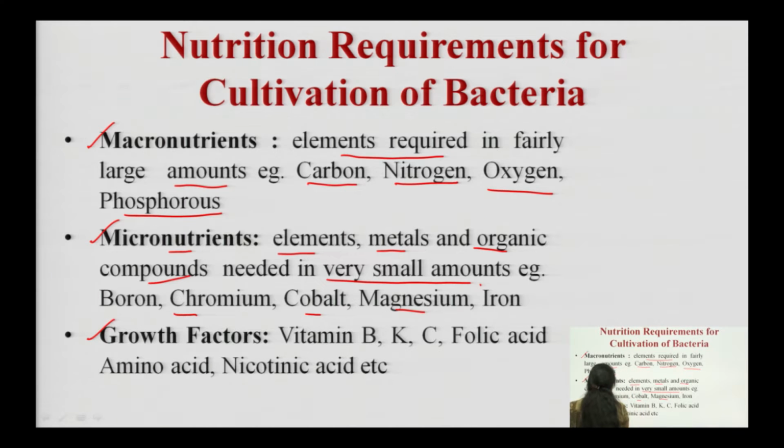After that we require growth factors. What are the growth factors required for the growth of microorganisms? Like vitamins, we require various vitamins such as B, K and C, as well as folic acid, amino acids and nicotinic acid. These are all required for the growth of microorganisms.